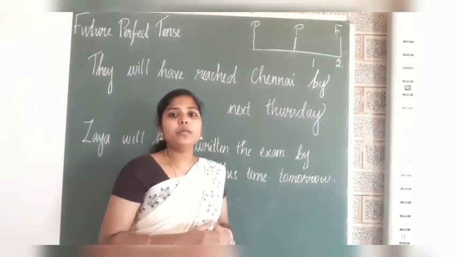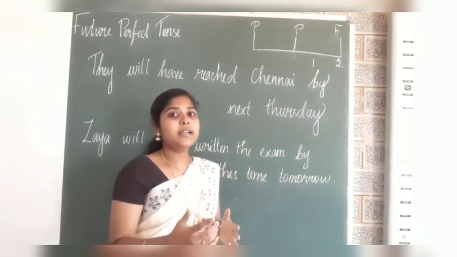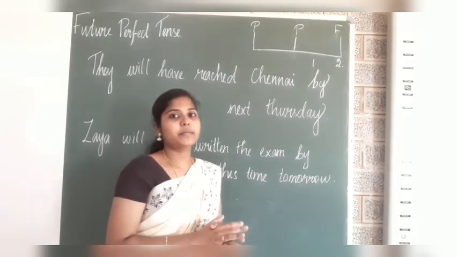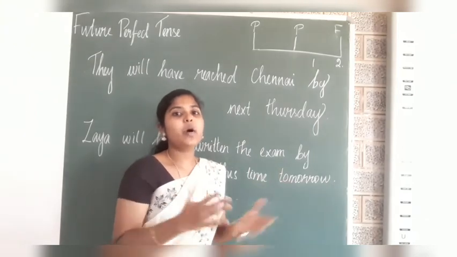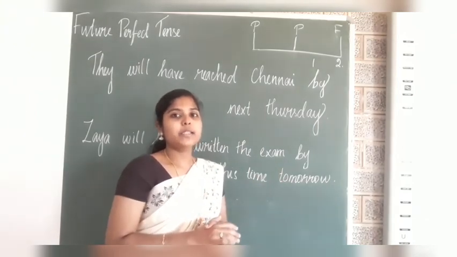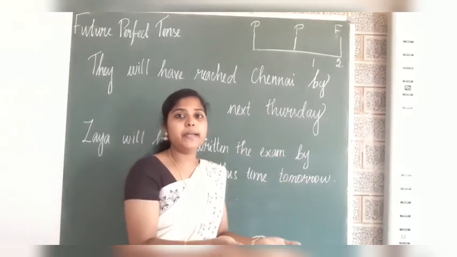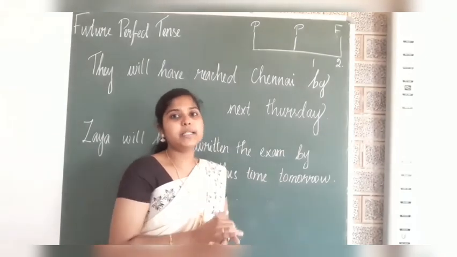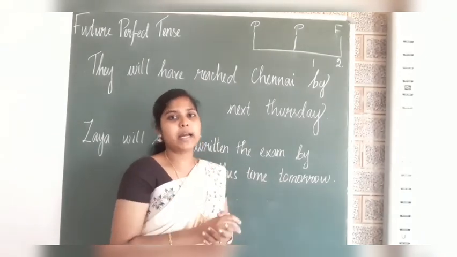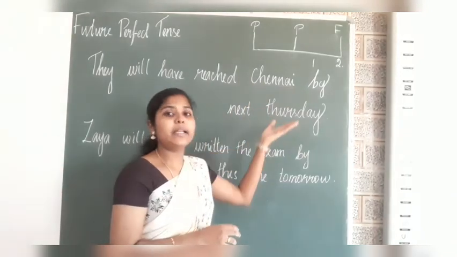We will also use the same sometimes for future. Next year, I will be doing this. Or next year, I will become a teacher. I will become a doctor. Okay. So, it is indicating an activity which will happen in the future, but the activity is a completed activity. It's a perfect activity. They will have reached Chennai by next Thursday.